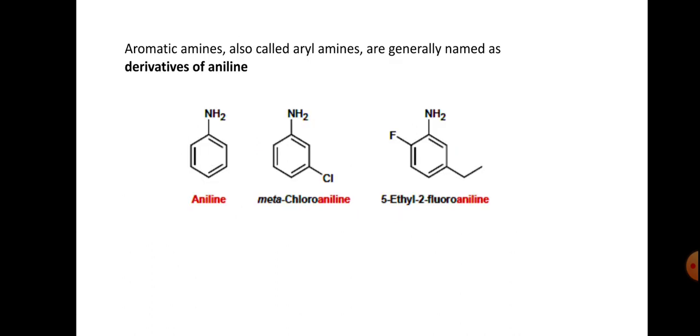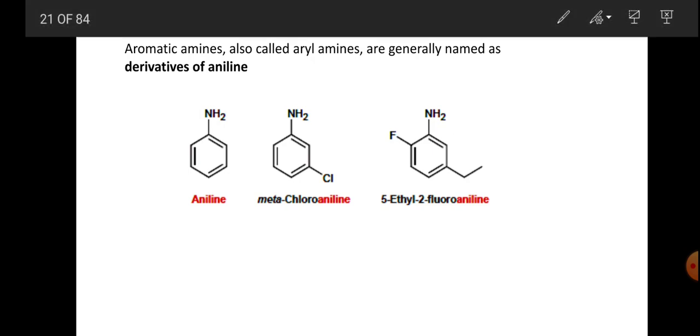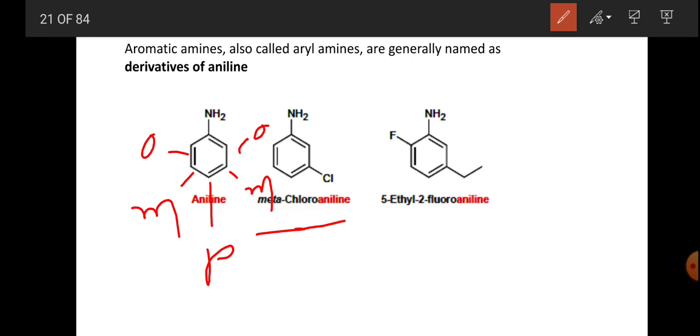And aromatic amines. Aromatic amines, also called arylamines, are generally named as derivatives of aniline. So aniline is the aromatic primary amine. And this is meta-chloroaniline. If this position is the ortho position, this is the meta position and this is the para position, and in the same way ortho, meta. So this is meta-chloroaniline and this is 5-ethyl-2-fluoroaniline.